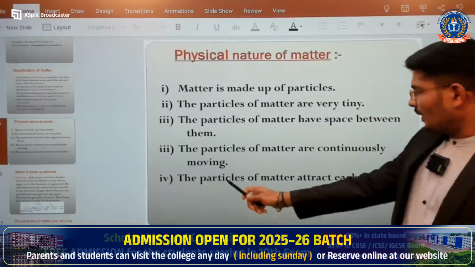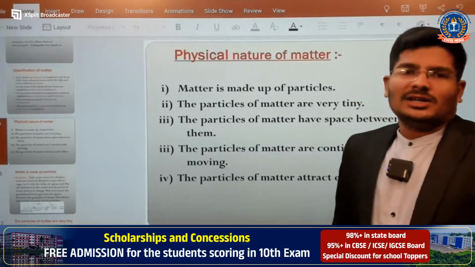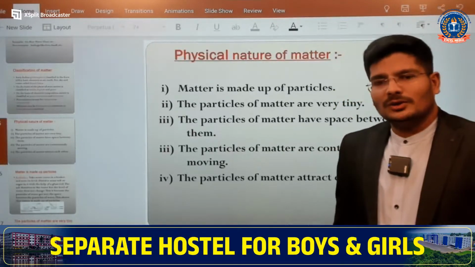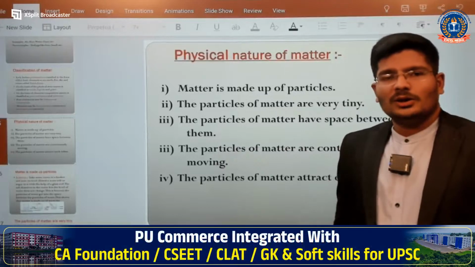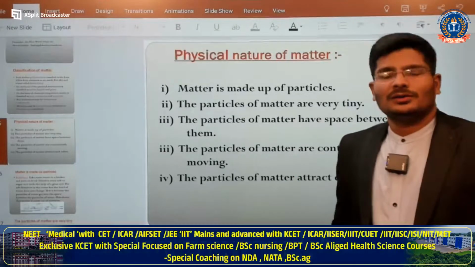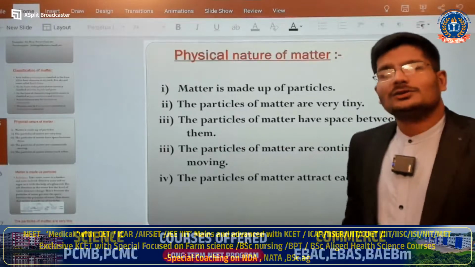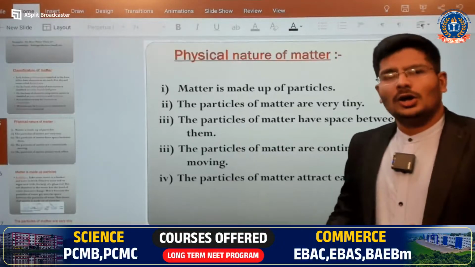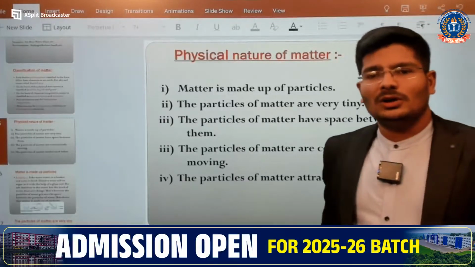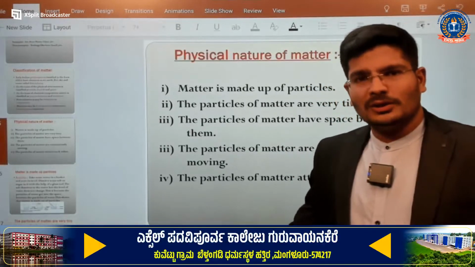And the last one: the particles of matter attract each other. There should be attraction. Without attraction, you will not find any sort of matter on this earth. Not only matter, in us human beings also it is the same thing. If there is no attraction, we will not be able to live in society. If you are hating each and every person, one day or the other you are going to miss this world. Why? Because if nobody is there for you, then why should we be in this world?